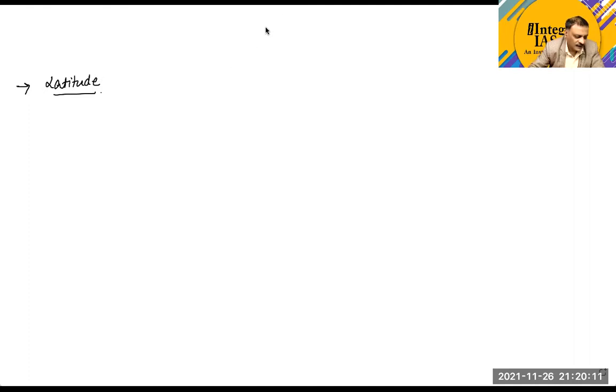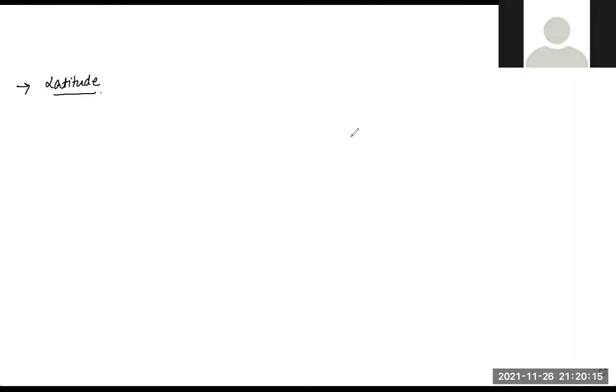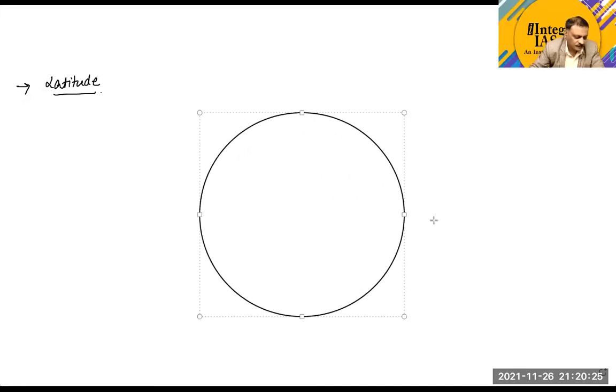Now I'll take a brief recap about this idea of latitude. This is our Earth. We can take certain imaginary lines on the Earth. This is one line.